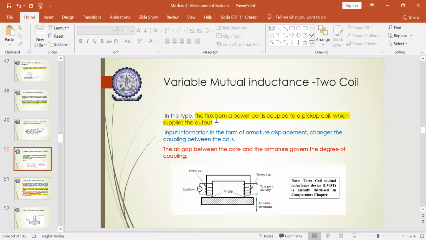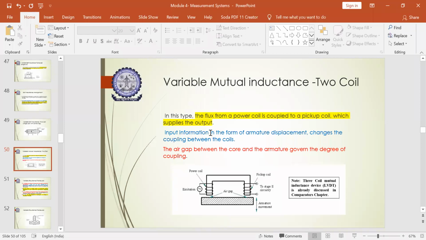The power which has been induced in the power coil due to the excitation of the given input signal will be transmitted to the pickup coil. So this is nothing but the stage 2 transducer, and this is stage 1. It helps in converting the sensed physical quantity as an input into the required output.